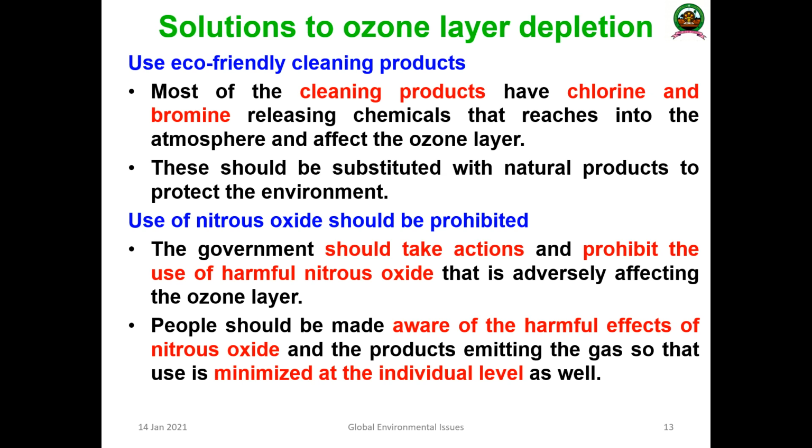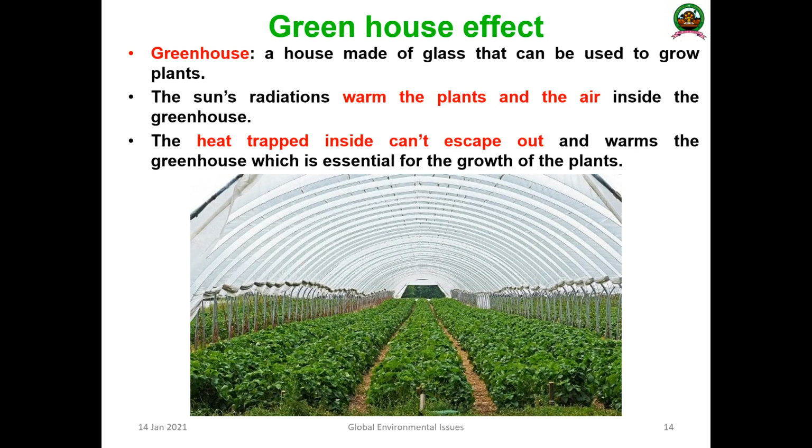Awareness should be created for the harmful effects of nitrous oxide, one of the major problems of ozone layer depletion. So these are the other important solutions for ozone layer depletion.